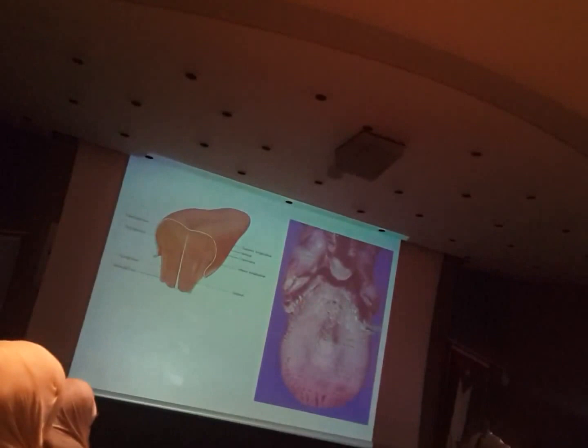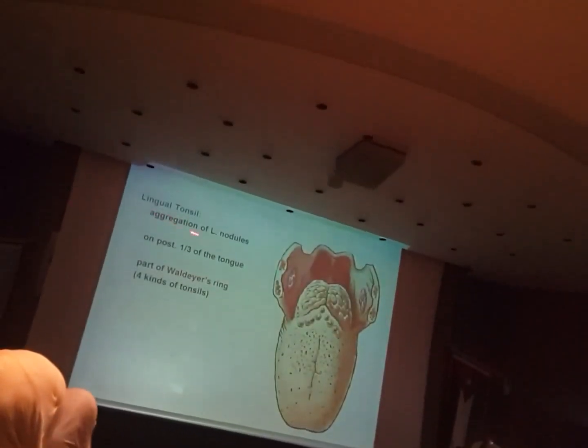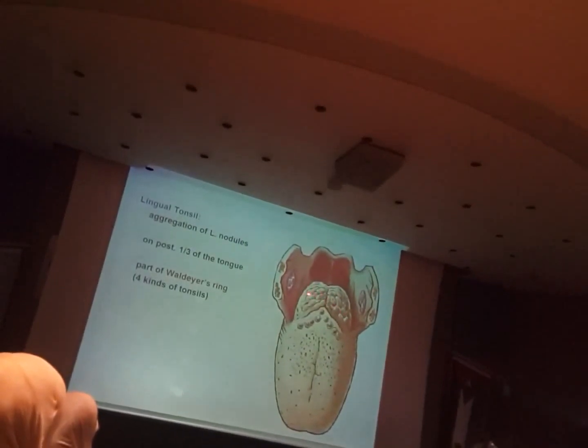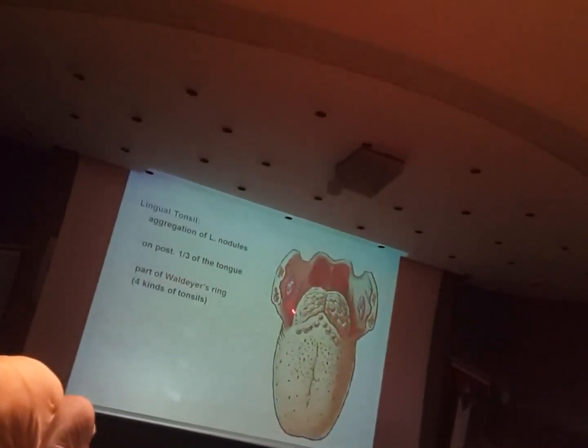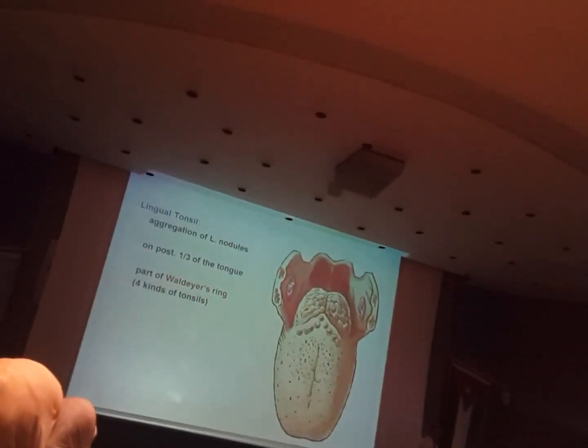Pharyngeal part is the lingual tonsil, an aggregation of lymphatic nodules. So there is an aggregation of lymphatic nodules on the pharyngeal part, or on the posterior third of the tongue. They all together form one tonsil. So on the right or left, one tonsil. We call it the lingual tonsil. Okay? This lingual tonsil is part of Waldeyer's tonsillar ring.